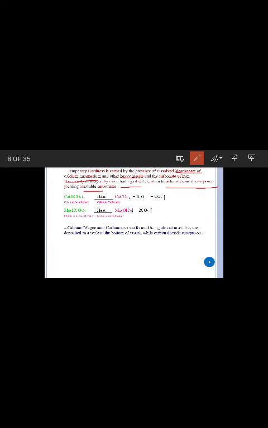Let us imagine in the water there is calcium bicarbonate. When we boil or heat the water, it undergoes decomposition and there will be formation of calcium carbonate, water, as well as carbon dioxide. The calcium carbonate will be removed with the help of filtration.